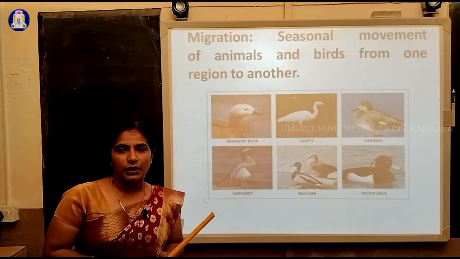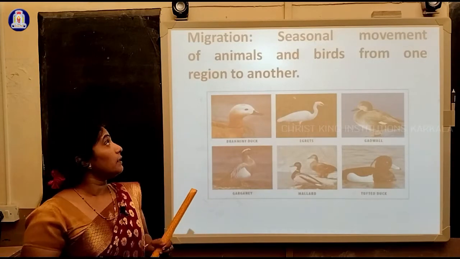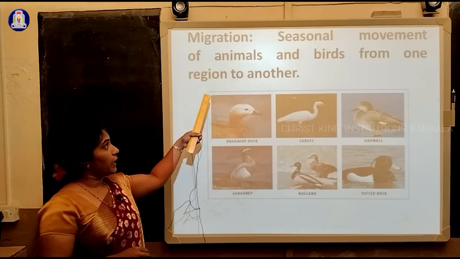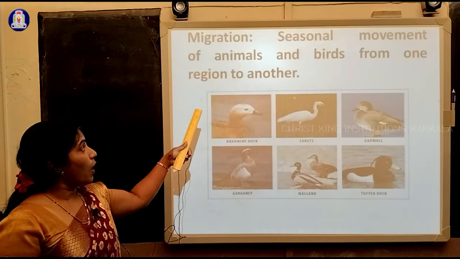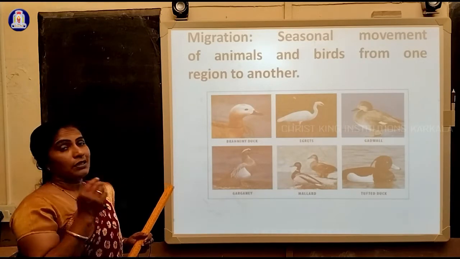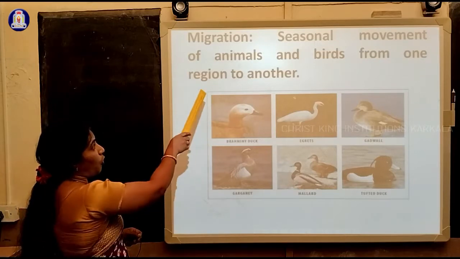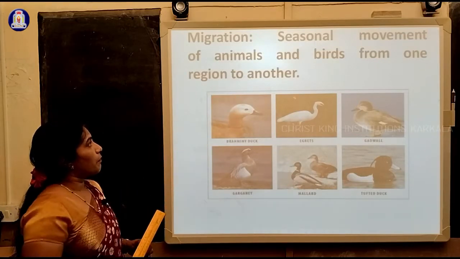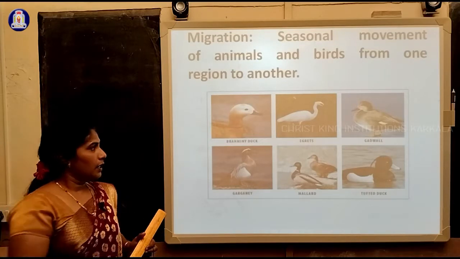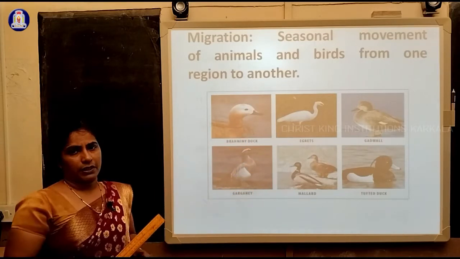So next one. According to our textbook, the topic given is migration: a seasonal movement of animals and birds from one region to another. These are all migratory birds.